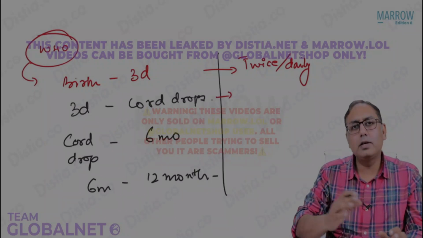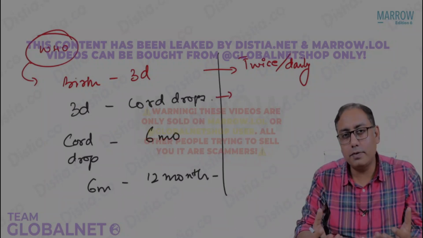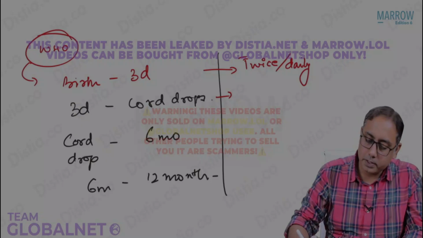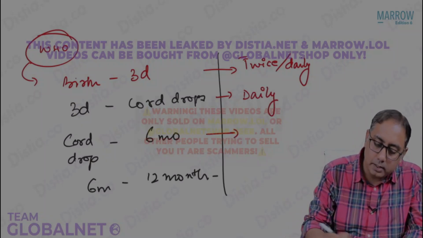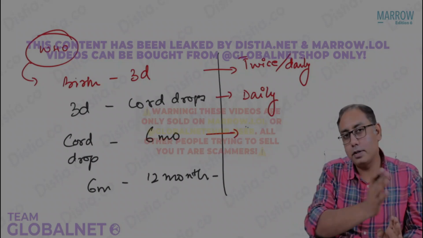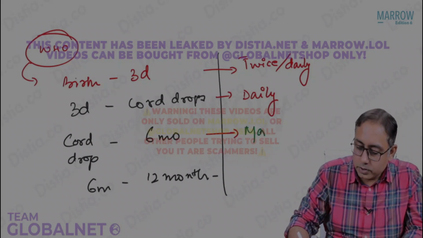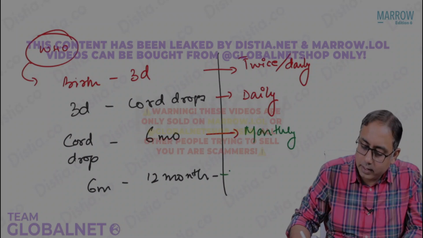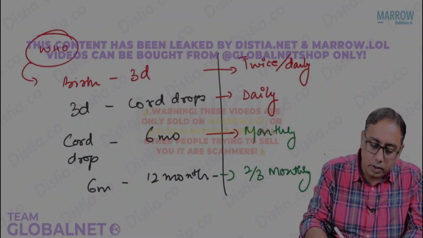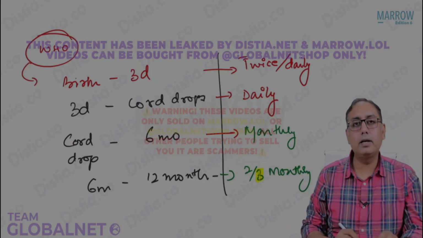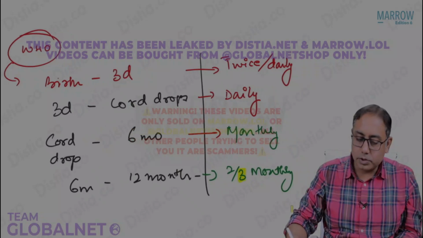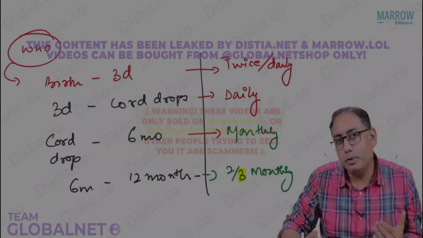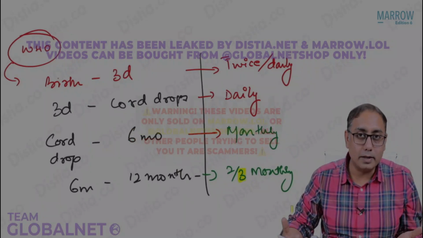After the 3rd day till the cord drops, which will usually be on day 5 to day 7, it should be done daily. And then it should be done monthly, at least once a month after the cord drops till 6 months. So monthly, and then at least every 2 to 3 months. If you get a single best answer, it is a quarterly visit which is recommended. At least 2 monthly or 3 monthly it should be there. So that is what the WHO says, but nobody is going to ask you the WHO criteria for the postnatal care visits.